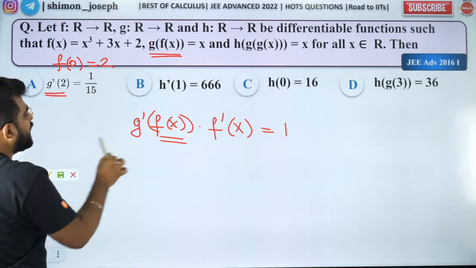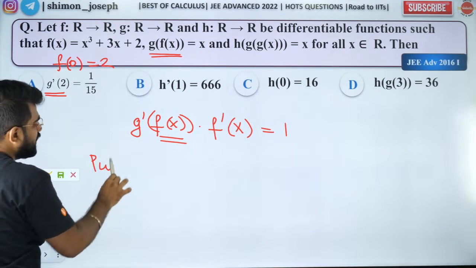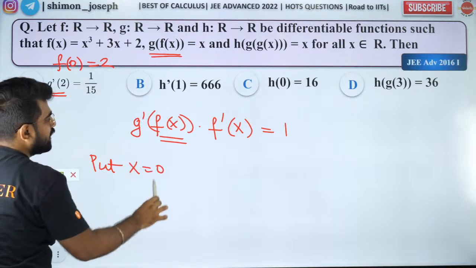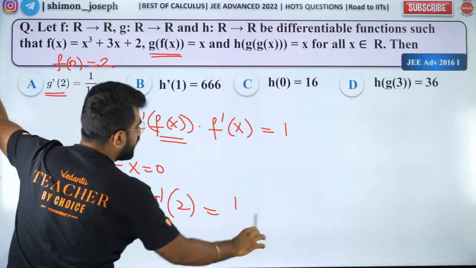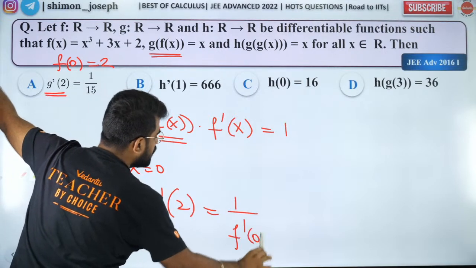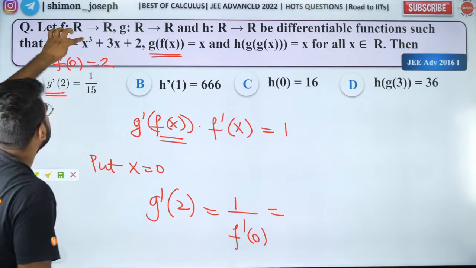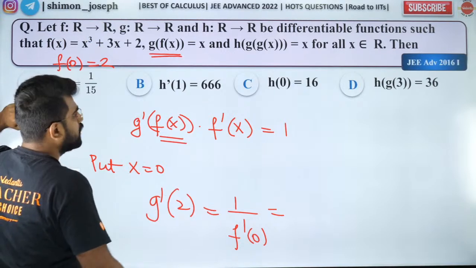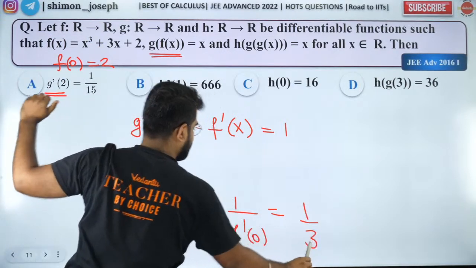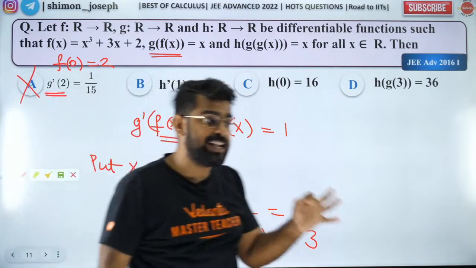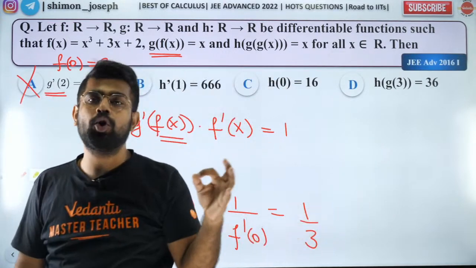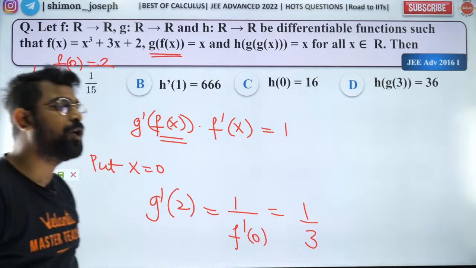So I'll put x as 0. I'll get G dash of 2 is equal to 1 by f dash of 0. And f dash of x is 3x square plus 3, so that will be equal to 1 by 3. So this is wrong. That is how you check it. Option A is wrong.